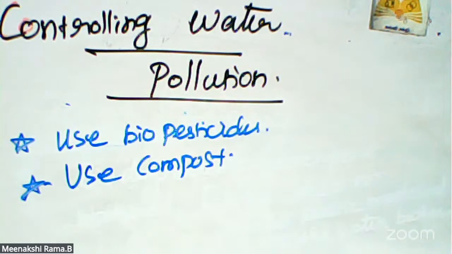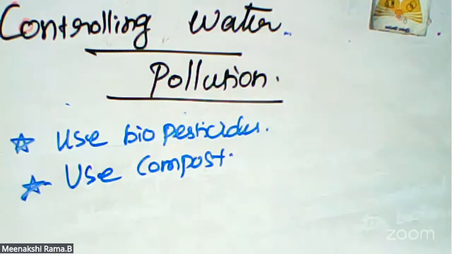And next one, water released from the industry should be treated before being discharged. So we want to filter that water. Industrial wastewater after use should be treated before discharge or recycled.